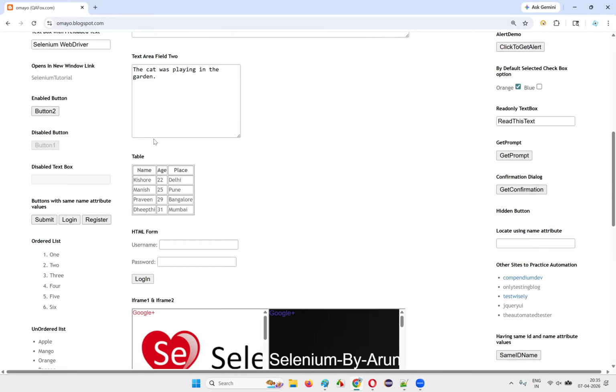Don't try to move this button to the right side by yourself. You can't do that because I am the owner of this website, so you will not have the permissions. I'm using the permissions I have as a developer of this page, and with that permission, I'm going to give you a small demo. But you can't do this.